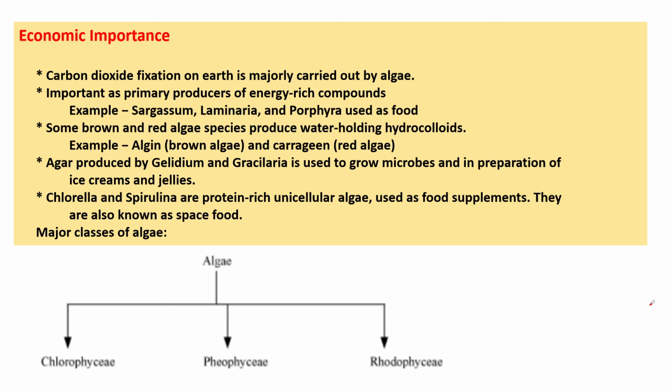Laminaria and Sargassum are the brown algae which have chlorophyll A and C, and fucoxanthin. So let me write this, as it is useful for filling the blanks. In fill in the blanks and multiple choice you will find this. Sargassum and Laminaria: what is the pigment present in them? It is fucoxanthin.